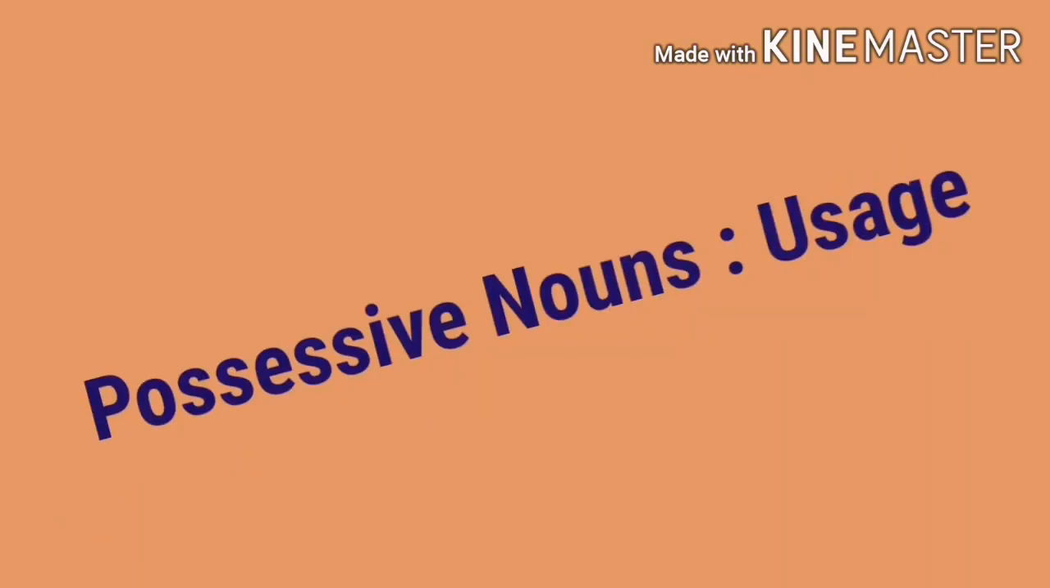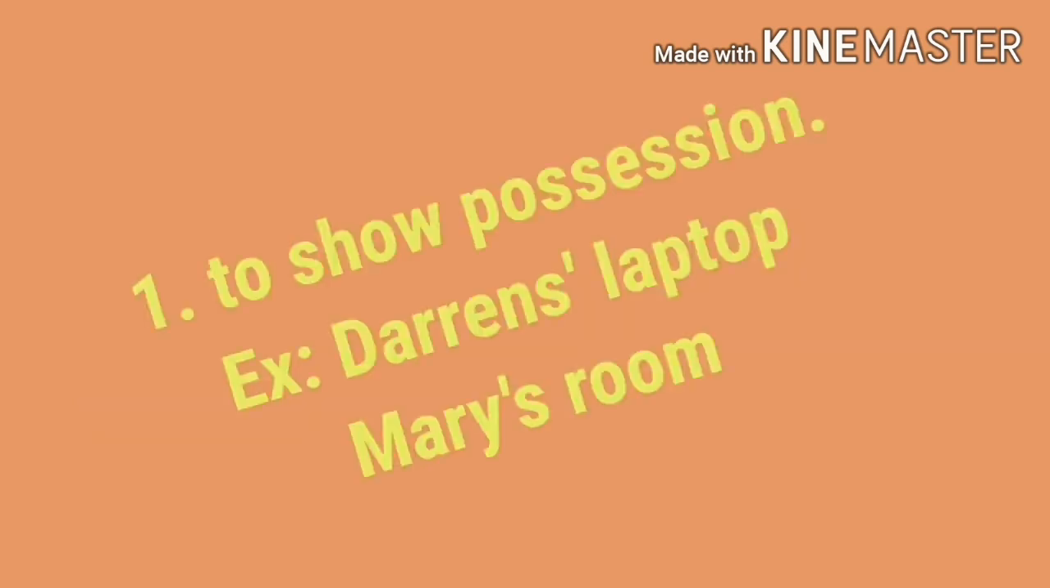The usage of possessive nouns. Take your book, page number 32. Usage of the possessive nouns. First one, to show possession. Examples, Jaren's laptop. Whose laptop? Jaren's laptop. So we add apostrophe s to the noun Jaren.